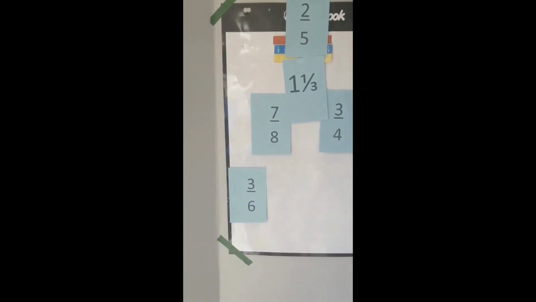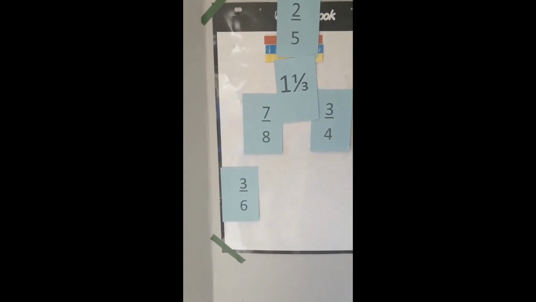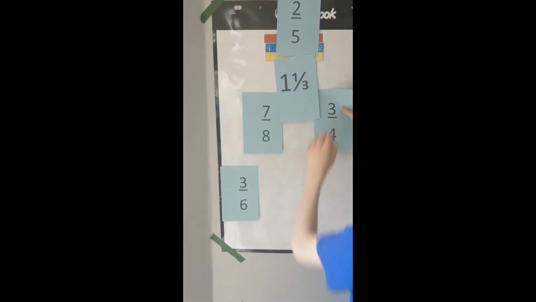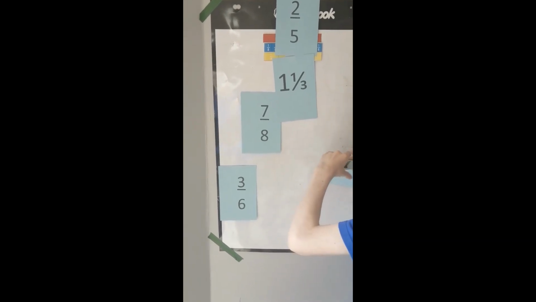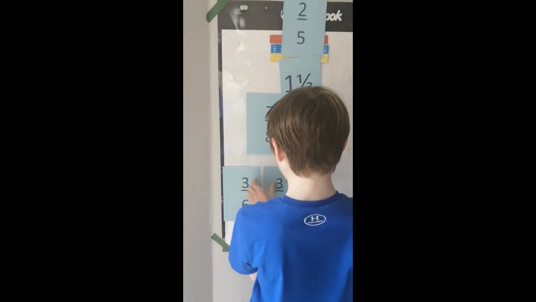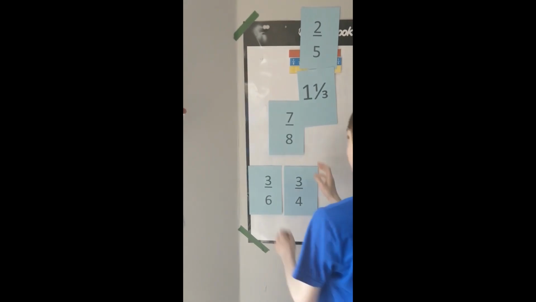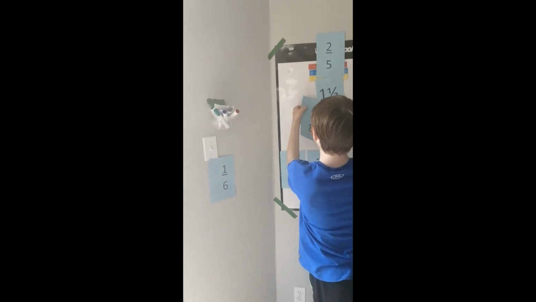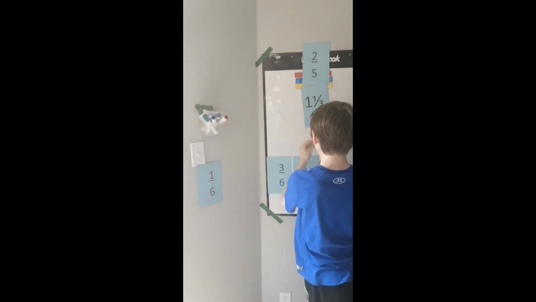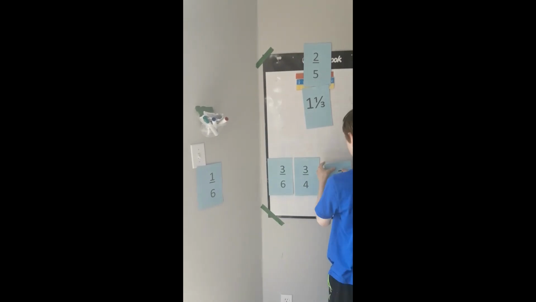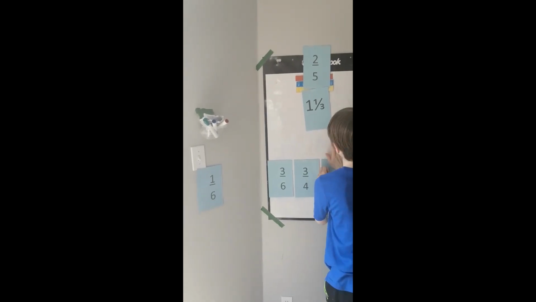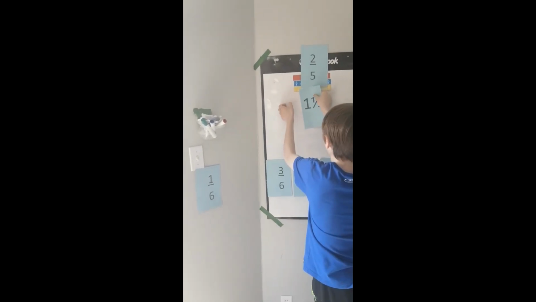Okay. And then now I'm gonna put on 3/4. All right. And then put that right there. And then I'm gonna put on 7/8. Okay, because we already figured that 7/8 was just a little bit bigger than 3/4. And then you got your 1 1/3.